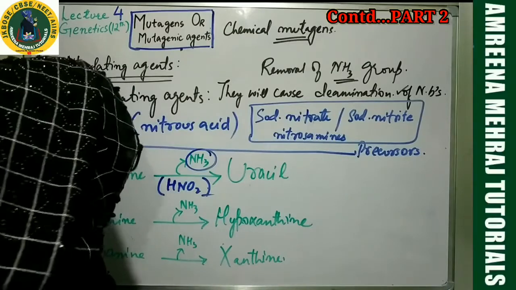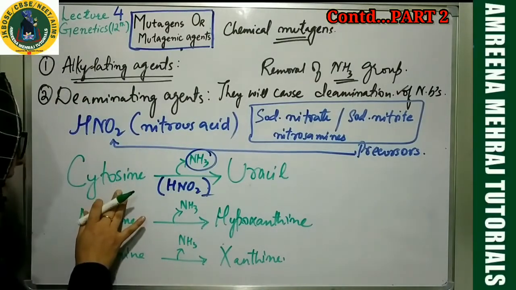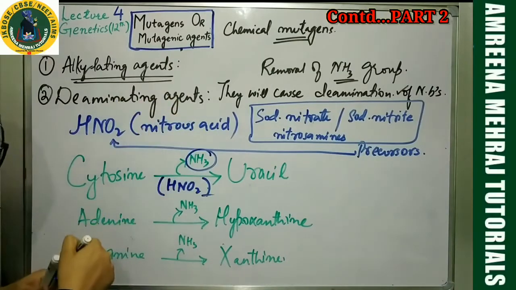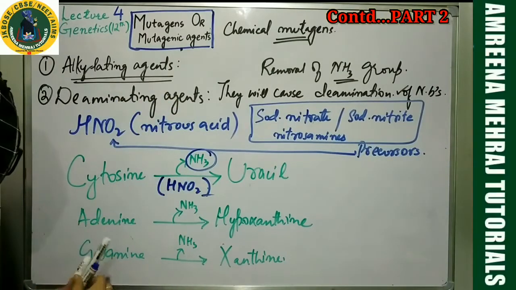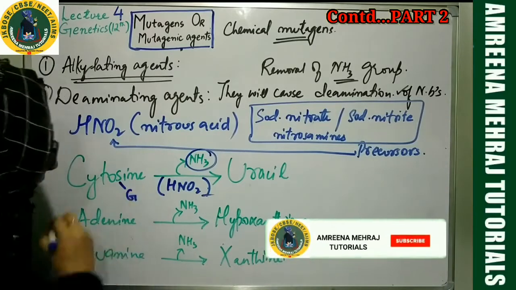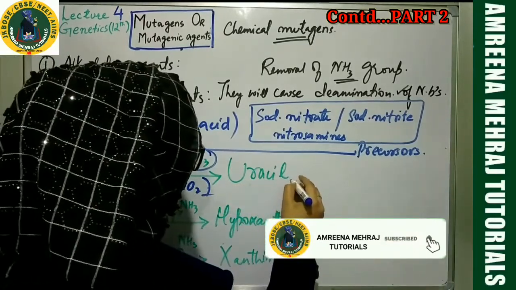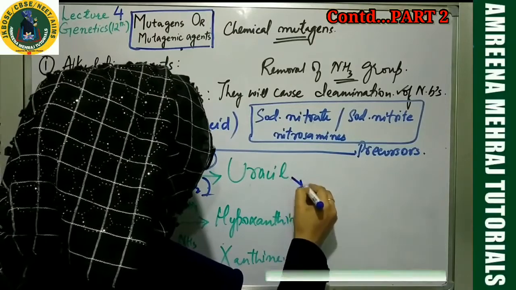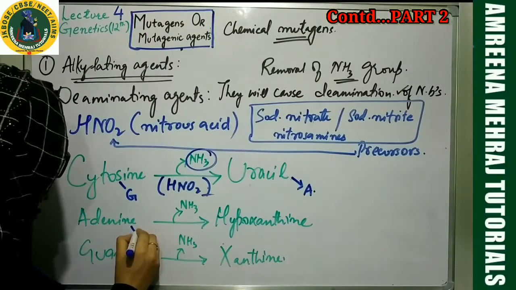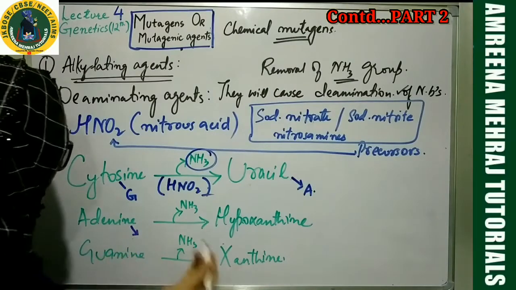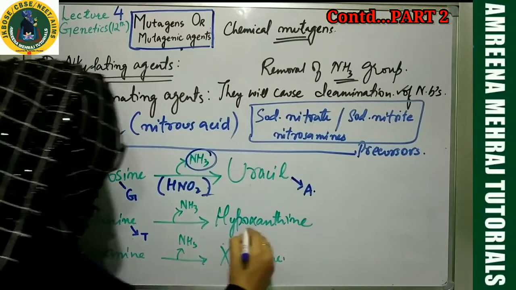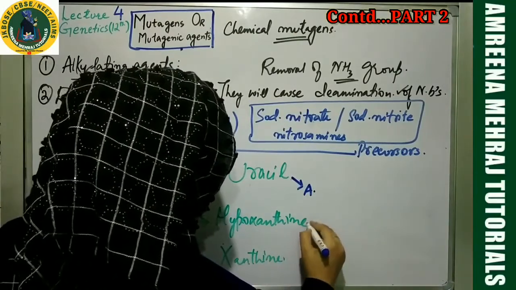Now, my dear students, cytosine normally base pairs with what? Cytosine is supposed to base pair with guanine. But uracil will not base pair with guanine. It will base pair with adenine. Adenine normally pairs with thymine, but hypoxanthine will base pair with cytosine.